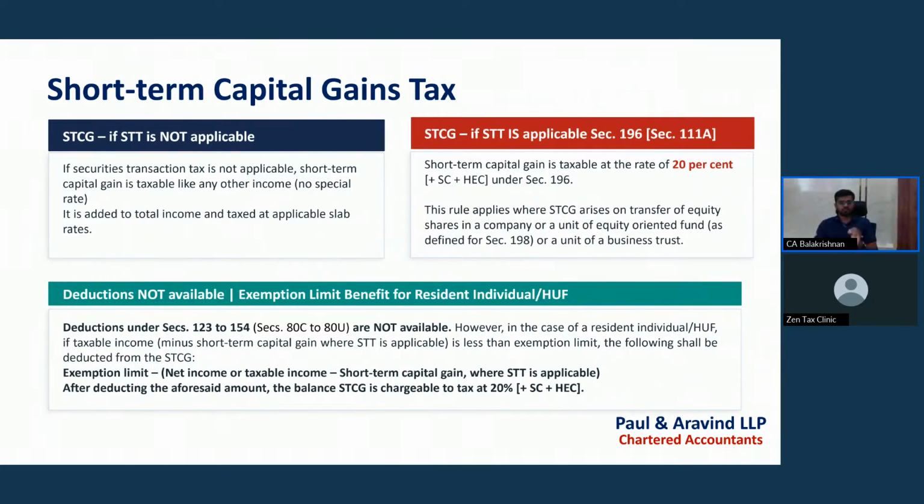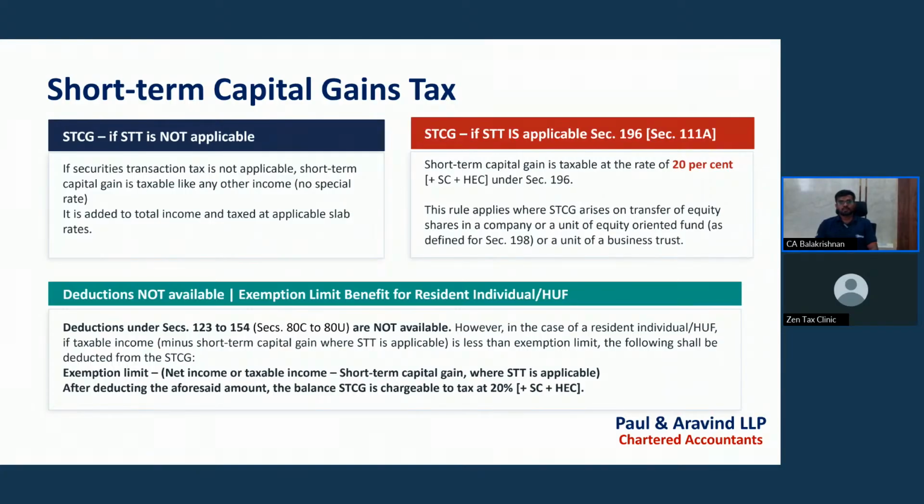So resident individuals and HUF can avail the basic exemption limit of ₹4 lakh as per the new tax regime. For basic exemption limit calculation, net taxable income minus short-term capital gain where STT is applicable, we can reduce the same. After deducting that amount, the balance short-term capital gain is taxable at the rate of 20% for the assets covered under section 196 of Income Tax Act 2025.